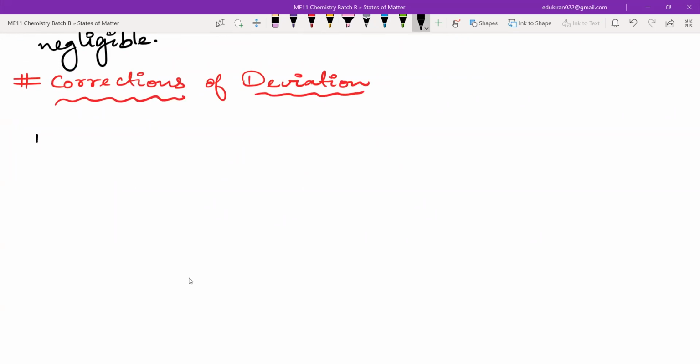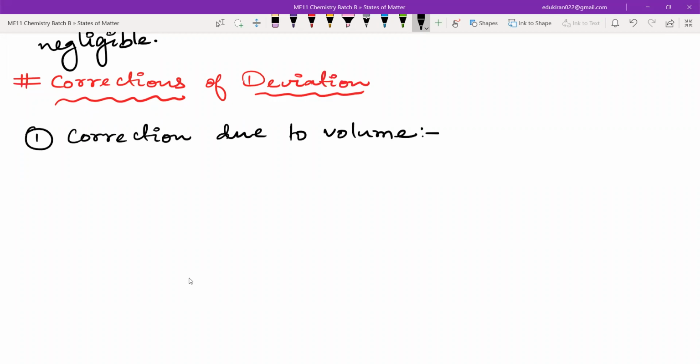Now let us first write number 1: correction due to volume.